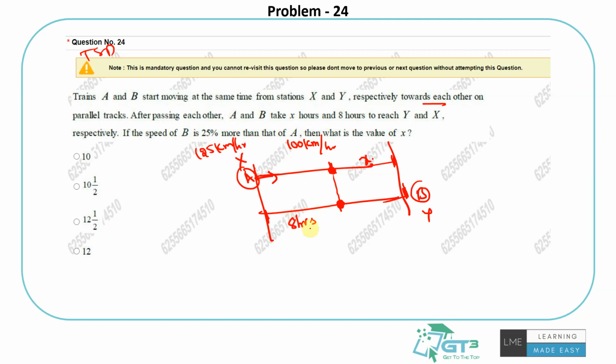So this is taking 8 hours for it. Okay, A and B after passing each other. So understand that they meet at a point, okay, where they would have taken the same time, because both have started at the same time.